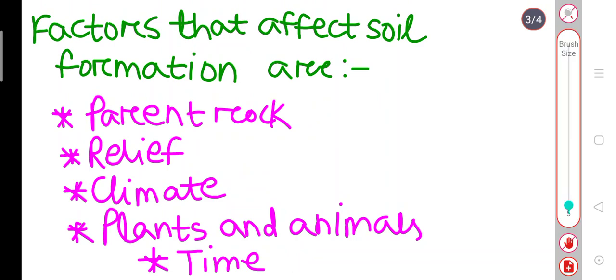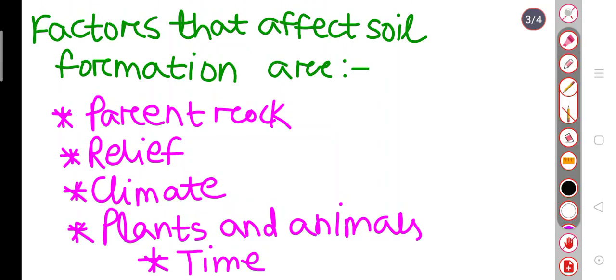First we will learn about the parent rock. What is parent rock? Parent rock is the original rock from which the soil is formed.